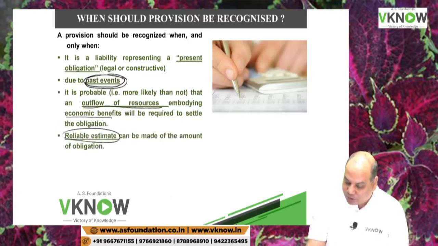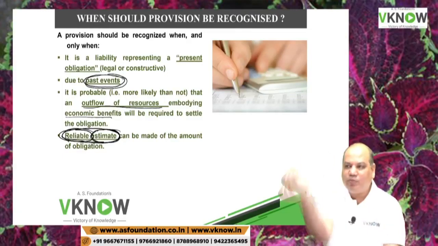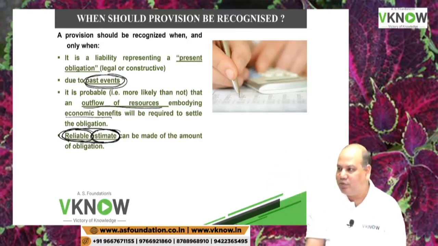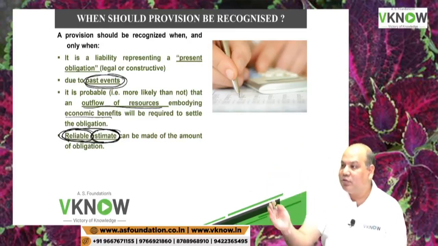Fourth, one more point, to make provision, a reliable estimate should be made. Now since the word estimate is used, it has to be a judgment. It can't be accurate, but it has to be reliable. Then in the next few paragraphs we will see how to do this estimation. It can't be a guesswork. You can't put 10 numbers in a box and pick up one number, make provision. Can we do that? Say yes or no.